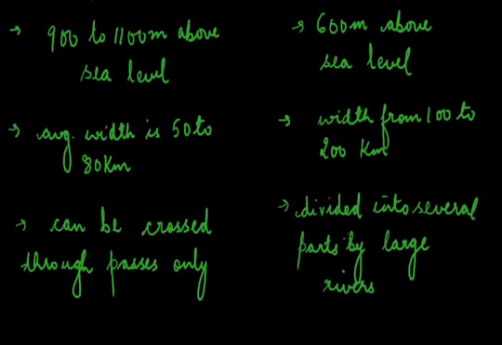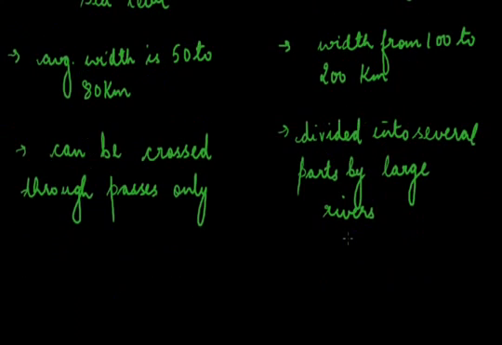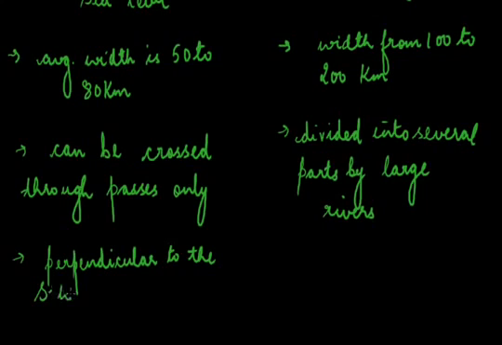And the last major point of difference is that the Western Ghats are almost perpendicular to the southwest monsoon coming from the Arabian Sea and cause heavy rainfall in the west coastal plain. We can write down that these are perpendicular to the southwest monsoon coming from the Arabian Sea.